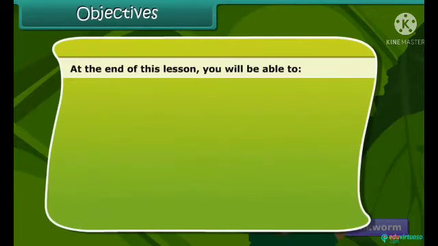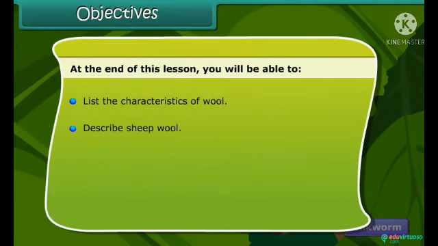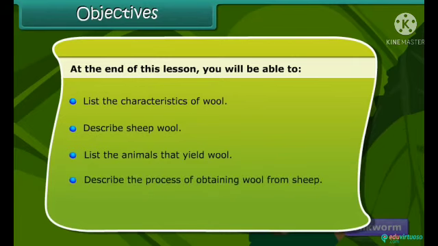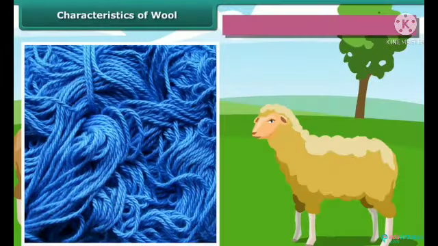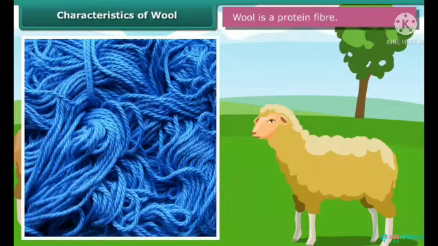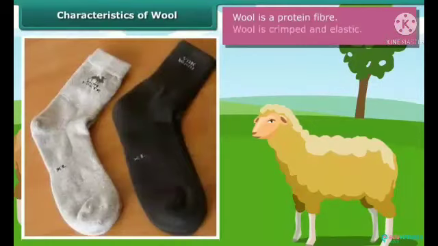At the end of this lesson, you will be able to list the characteristics of wool, describe sheep wool, list the animals that yield wool, describe the process of obtaining wool from sheep, and explain the processing of fibers into wool. Wool refers to the soft, thick hair that grows on the bodies of sheep and some other animals.